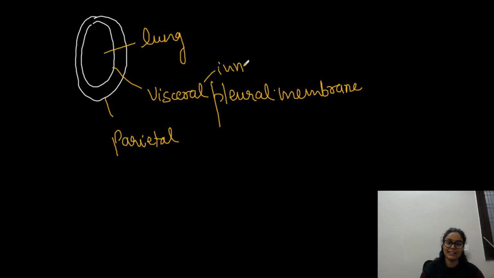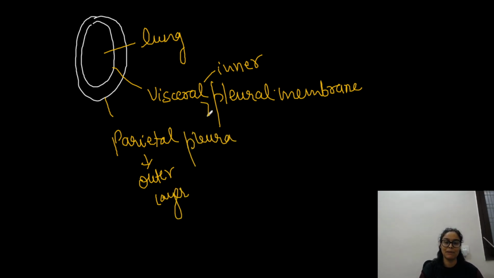So the inner layer, the visceral pleura, is closely attached to the lungs, and the parietal layer is the outer layer, the parietal pleura, and this pleural membrane covers the whole lung. So we have two pleural layers, two pleural membranes, right? They enclose a space, which is known as the pleural cavity.